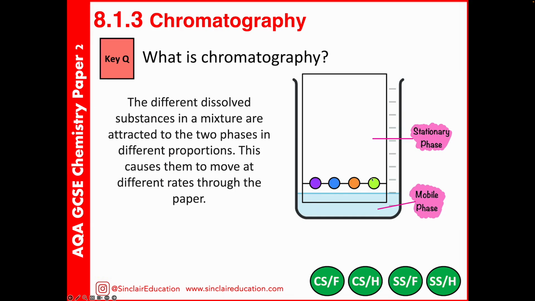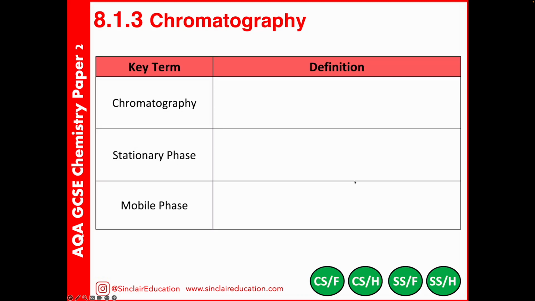While other chemicals that are more insoluble will spend longer on the stationary phase and less time in the mobile phase, so they won't move as high. And the time they spend in the mobile and stationary phases will be different for each of the different substances, and so they'll separate different amounts.